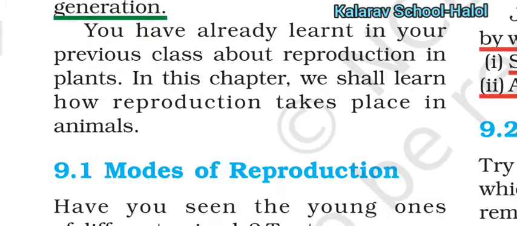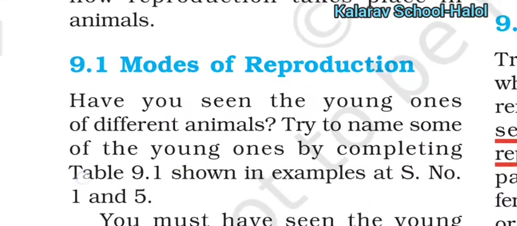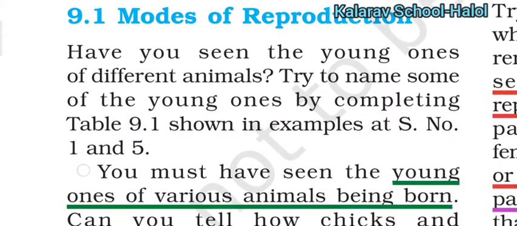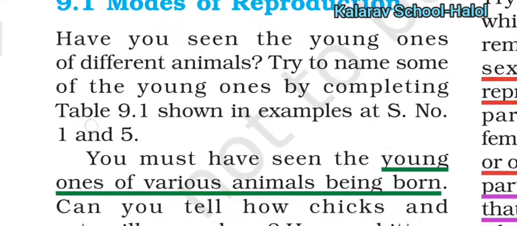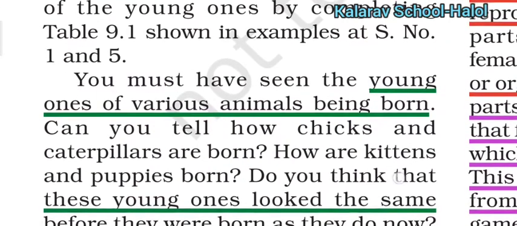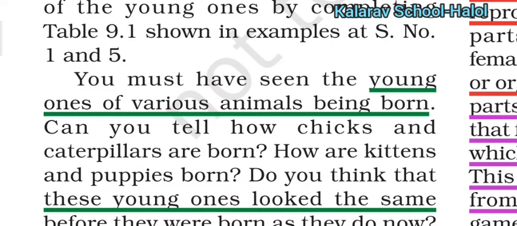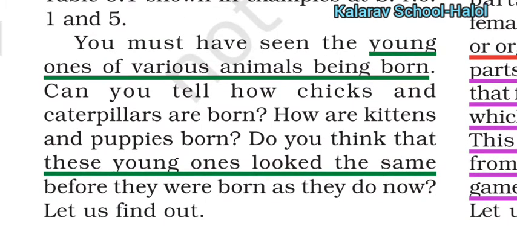There are different modes of reproduction by which a species can give birth to its young ones. Different animals have their young ones. Young ones of various animals are born, for example, chicks and caterpillars. As you see, these young ones look the same as their species.